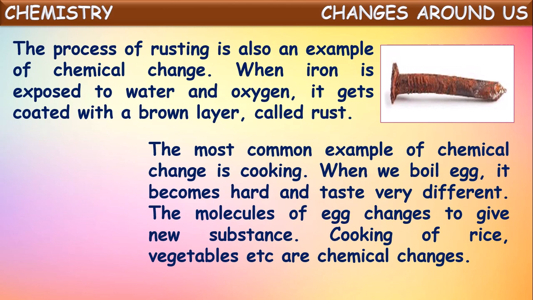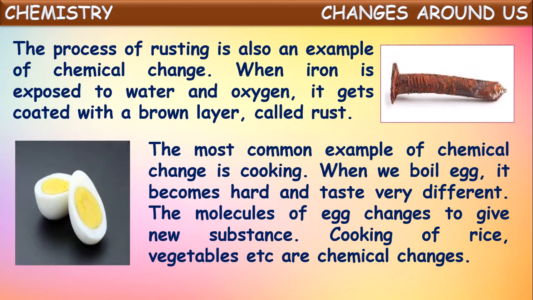One more, the most common example for chemical changes is cooking. Cooking is also one of the examples for chemical changes. For example, when we boil an egg, what happens? It becomes hard and it tastes entirely different from the raw egg. The molecules of the egg change to give a new substance.